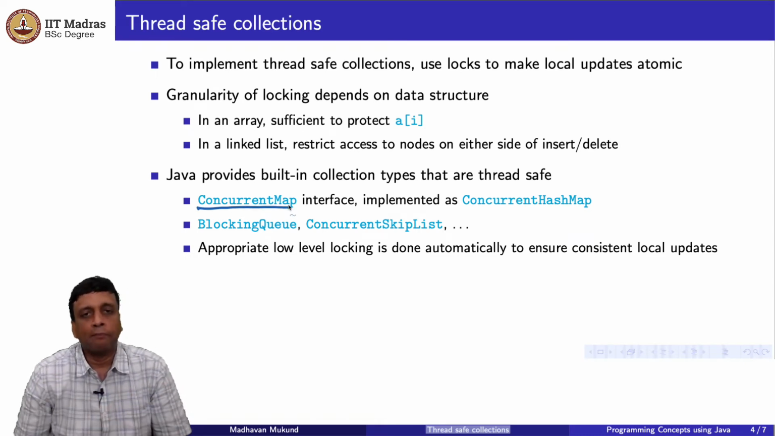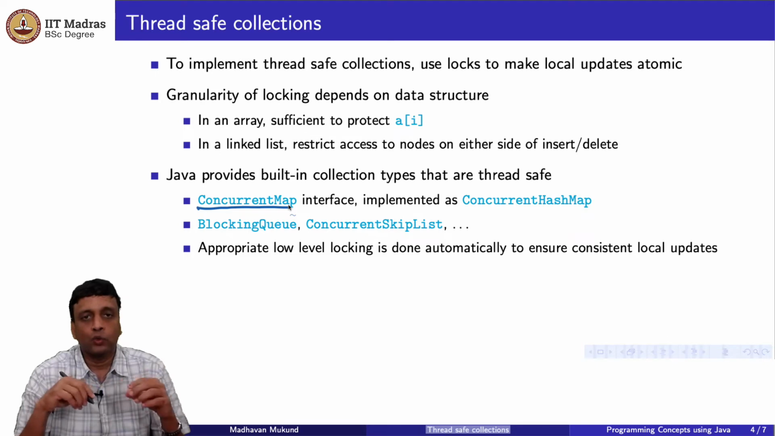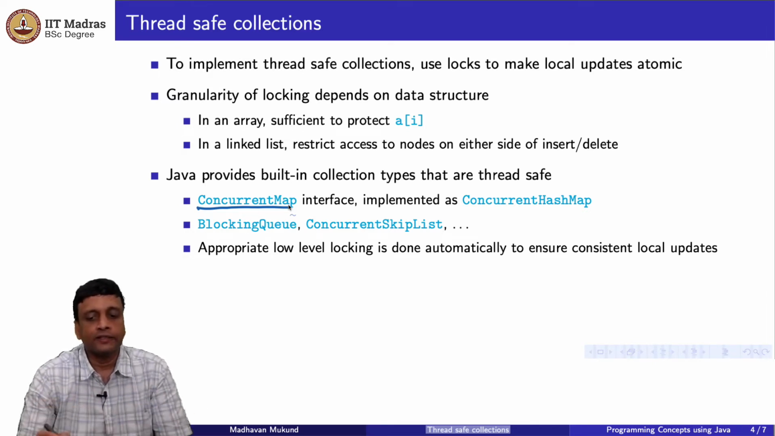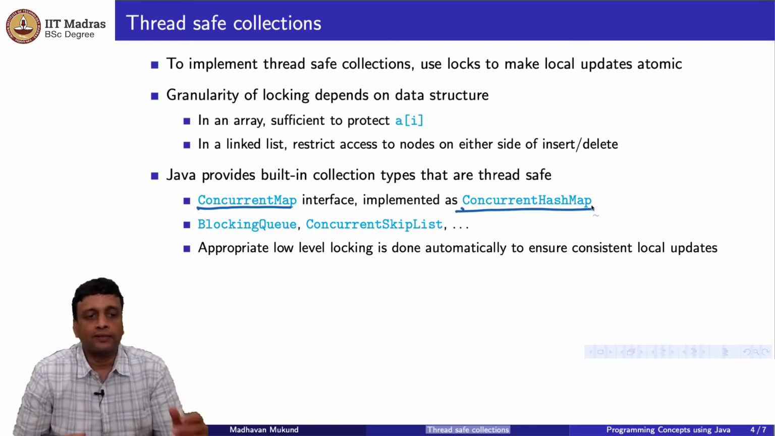Remember, we had a map interface which gave us the properties of all key value stores. Now a concurrent map interface actually extends the map interface, but it guarantees that two updates in parallel to a key will not interfere with each other. So it will appear as though one happened before the other. And as usual, this is an interface, and there are concrete data structures which implement this thread safe version of the interface. For example, concurrent hash map is a particular version of a concurrent map.